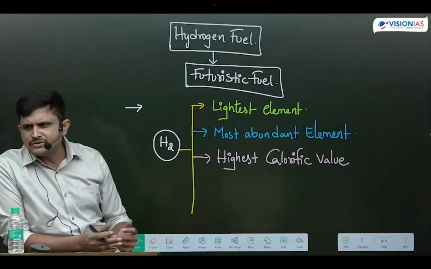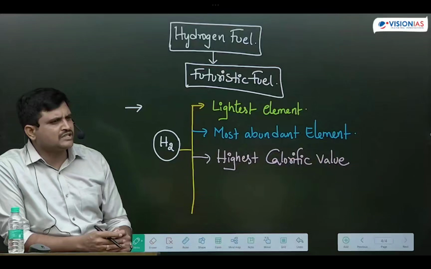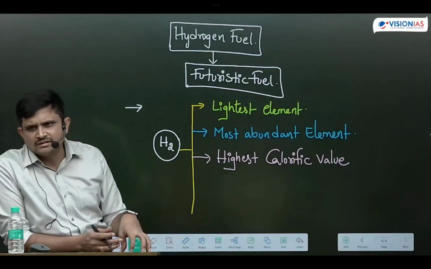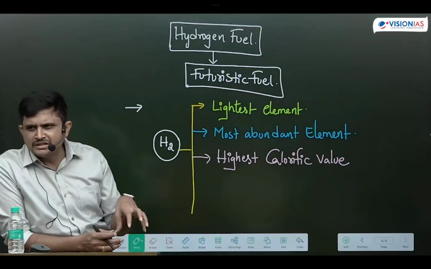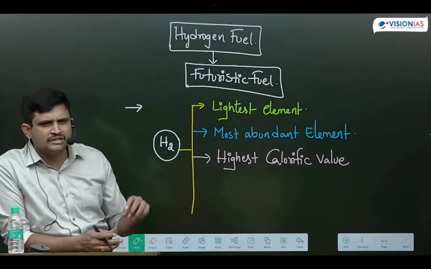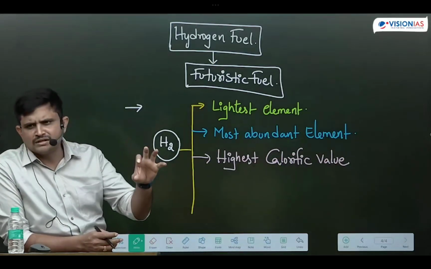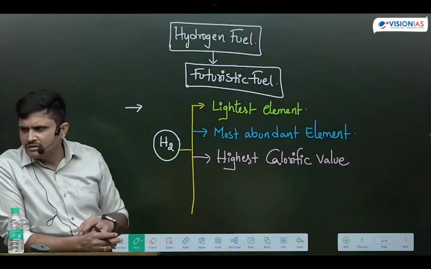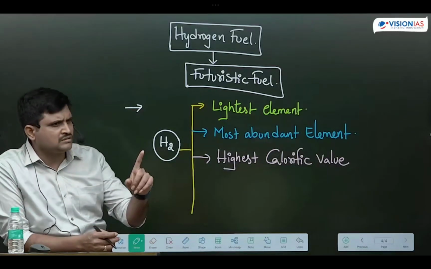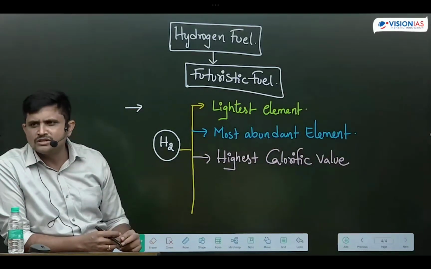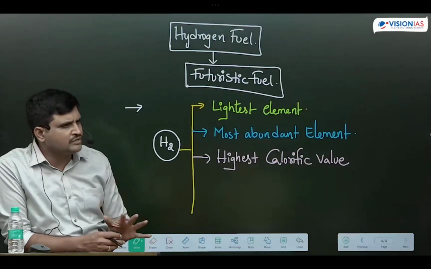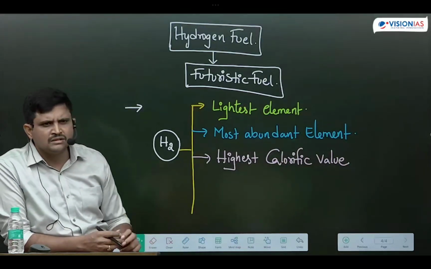Say for example, hydrogen exists in gaseous form. When we compress it, it will be converted into liquid, and we will see the weight of the cylinder, but not the volume of the cylinder. In terms of volume, calorific value will be less; in terms of weight, calorific value is high. If you take 1 liter of petrol, diesel, kerosene, hydrogen, when we combust these, per kg combustion, energy production will be high in the case of hydrogen. That is what calorific value means. Among all the fuels currently existing, the highest calorific value is there for hydrogen.